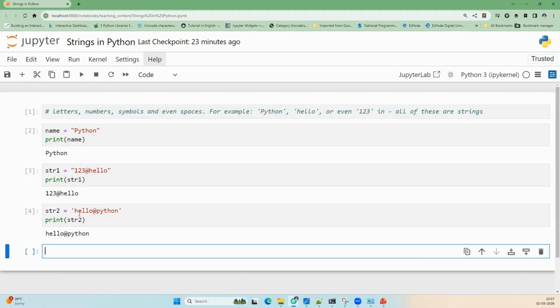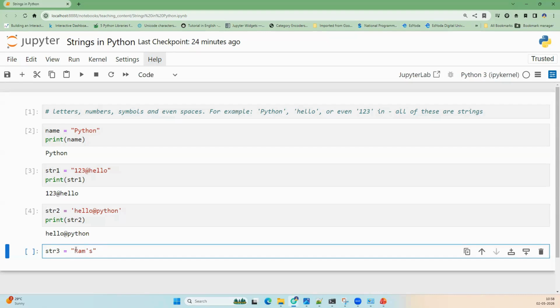And this gives you flexibility, especially when your string contains quotes within it. For example, let's say you write Rams, where you are using an apostrophe.